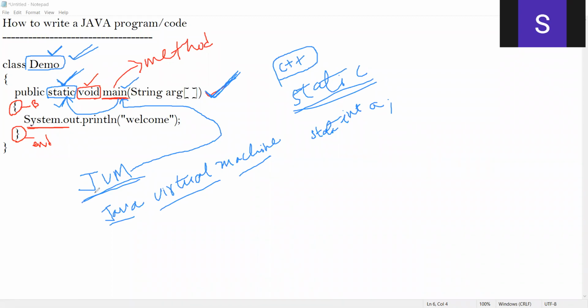And the most important thing is it is the JVM. JVM stands for Java Virtual Machine, but in short, all will call it JVM. So you should know that when I say JVM, it's nothing but Java Virtual Machine. It's the JVM which is going to invoke, or call, your main method. How is it going to call your main method? It is going to call the main method with respect to the class name.